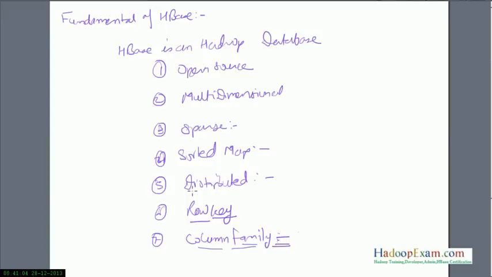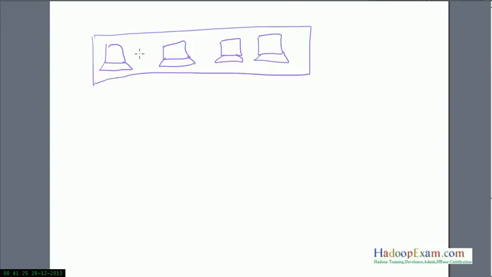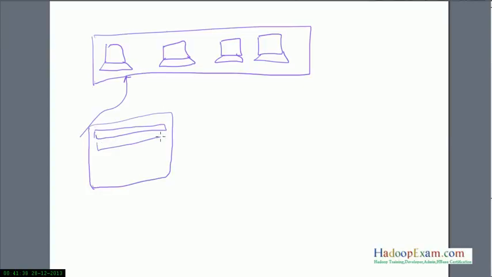So let's first start with what distributed means over here. Suppose you have 4 computers in your HBase cluster. The data which you are going to store, like one row of a file, so these are various rows in the file, correct?